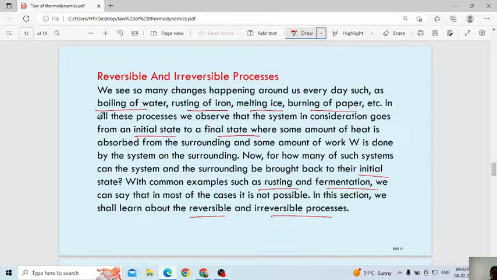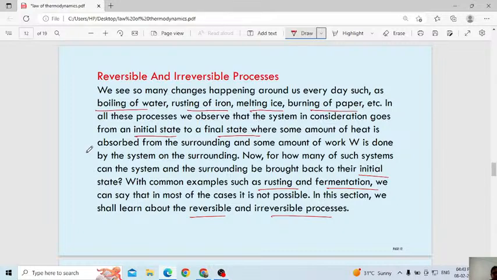Listen to what I have given here: burning of paper, rusting of iron, these are all examples of an irreversible process. You can observe the change from initial state to final state. Here they explain how it happens.